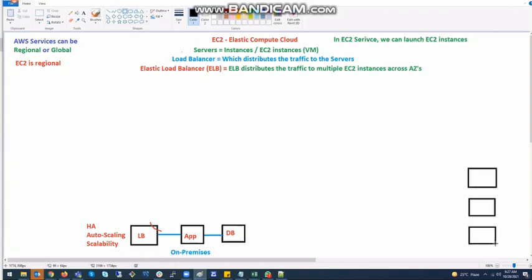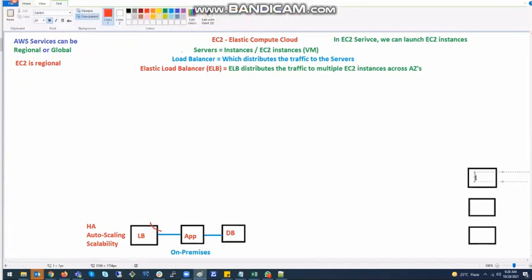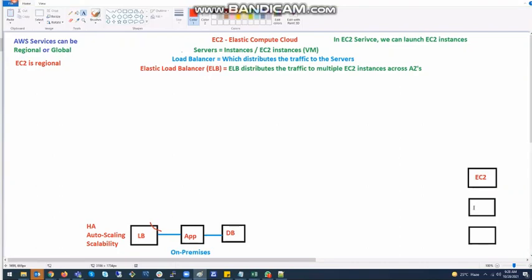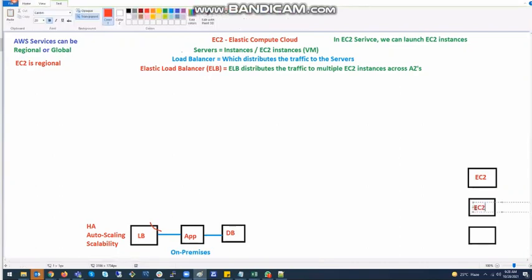We should be good enough to recollect. On-premises means what, guys? Where Ankit was handling it before, na? On-premises means the machines which are handled by you in your office, in your server room, in your data center. You should not forget all these things.